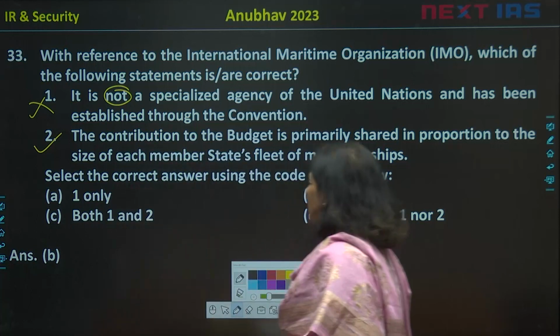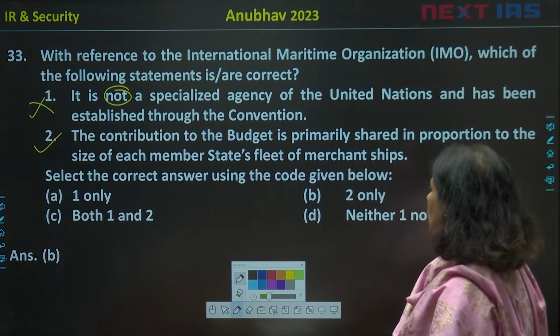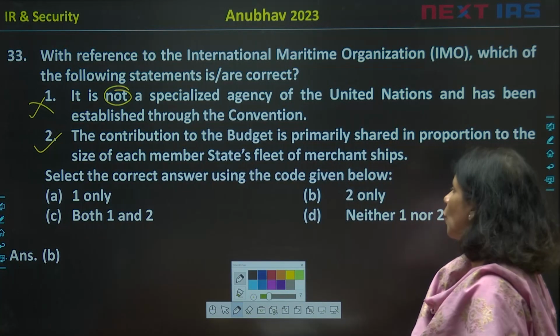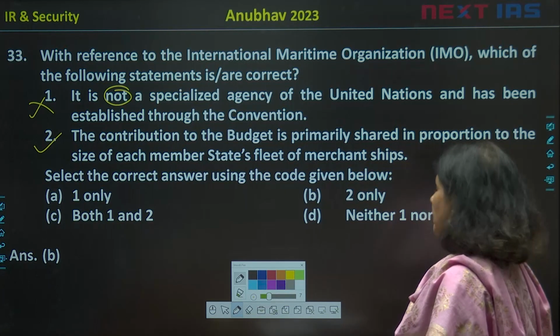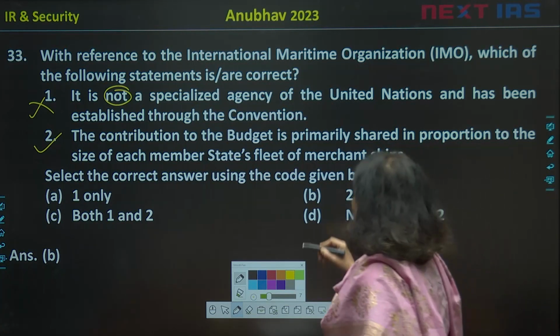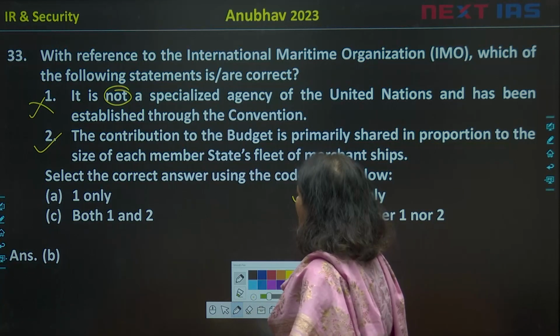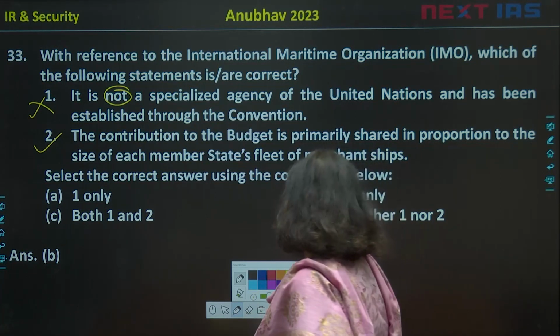Now, select the correct answers using the code given below. 1 only, both 1 and 2, 2 only, neither 1 nor 2. So the correct answer is B. Only one statement is correct, that is number 2.